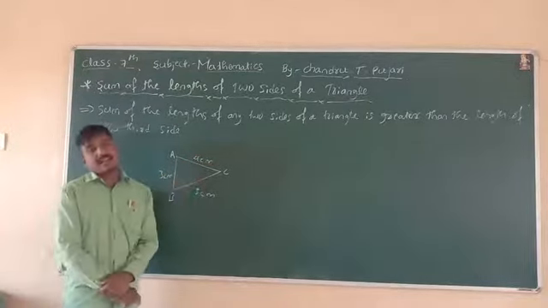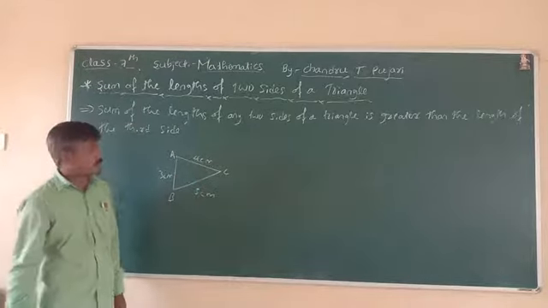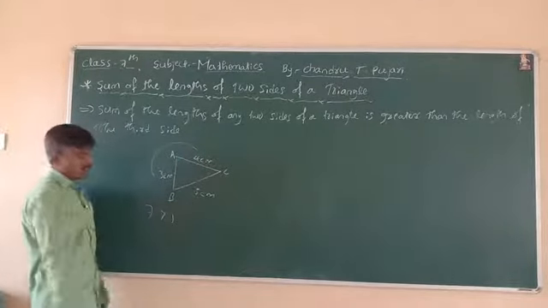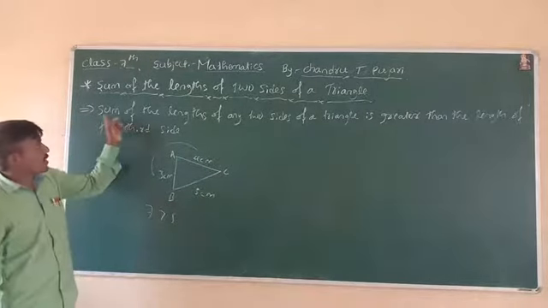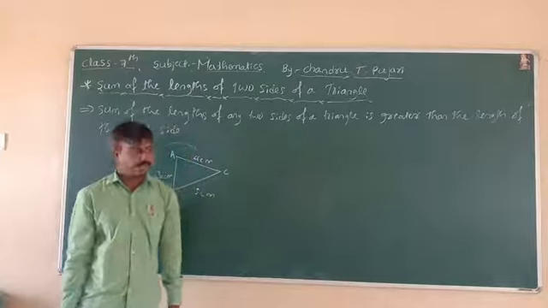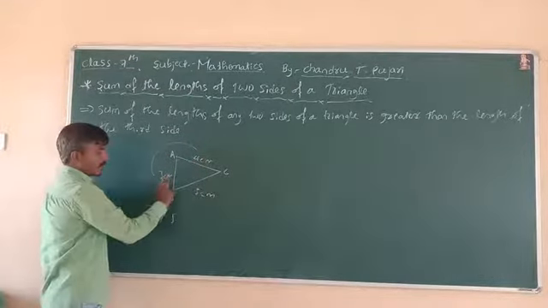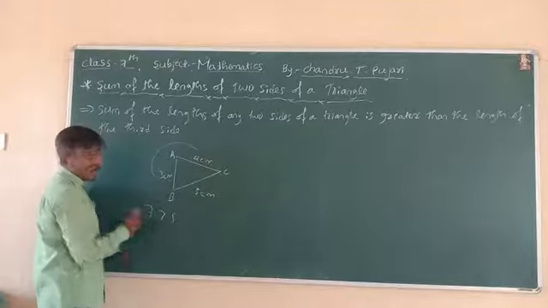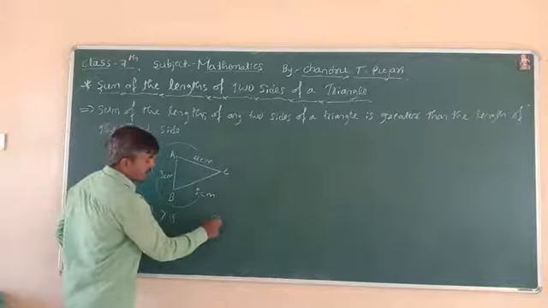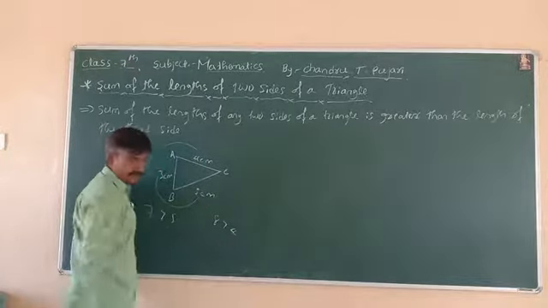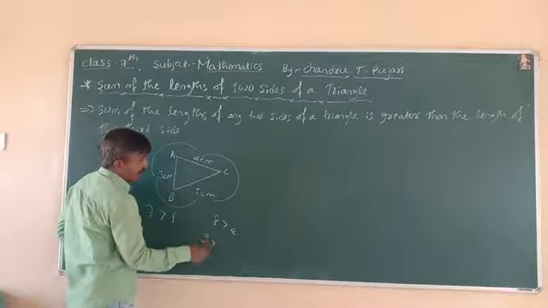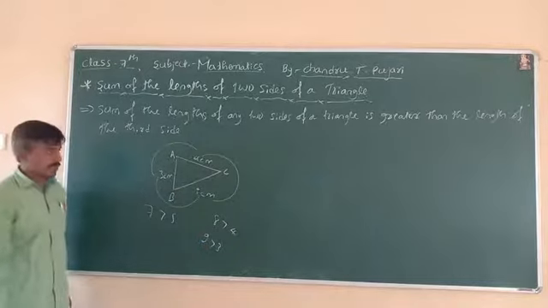You can study this triangle. The sum of two sides, 3 plus 4 is 7, is more than the third side. The sum of the length of any two sides of a triangle is greater than the third side. Therefore, 3 plus 4 is 7, and 7 is more than 5. Or otherwise, you can take these two sides: 3 plus 5 is 8, and 8 is more than 4. Otherwise, consider these two: 4 plus 5 is 9, which is also greater than 3. This is the condition here.